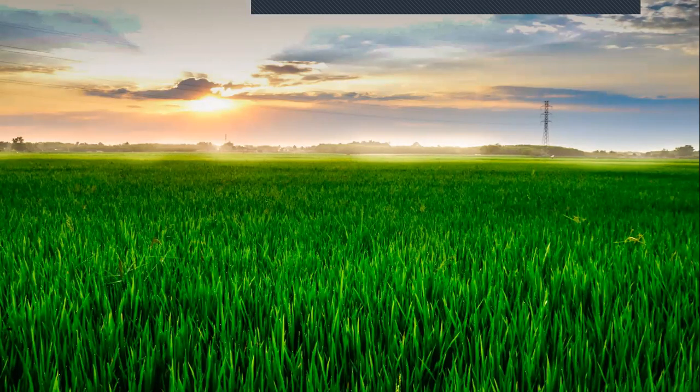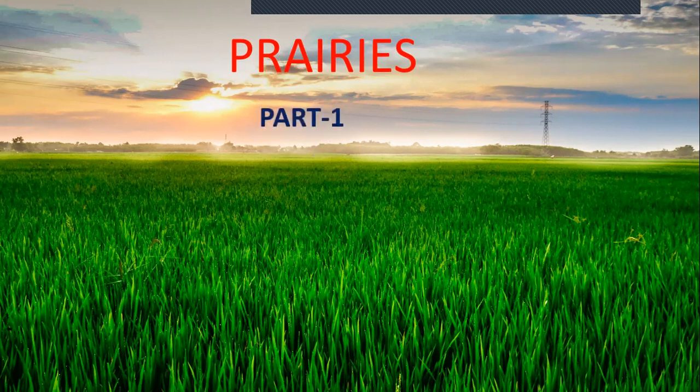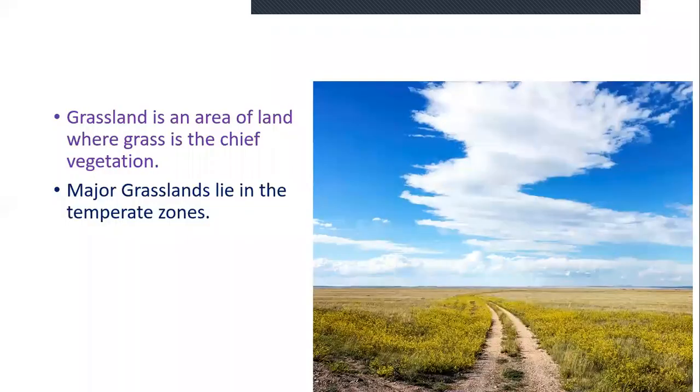Plants that grow naturally without human support are called natural vegetation. For the growth of plants, mainly two factors are required. They are rainfall and temperature. If both are sufficient, huge trees will grow. If rainfall and temperature are mild, then grass will grow. Today, let's learn more about the main grasslands of the world.